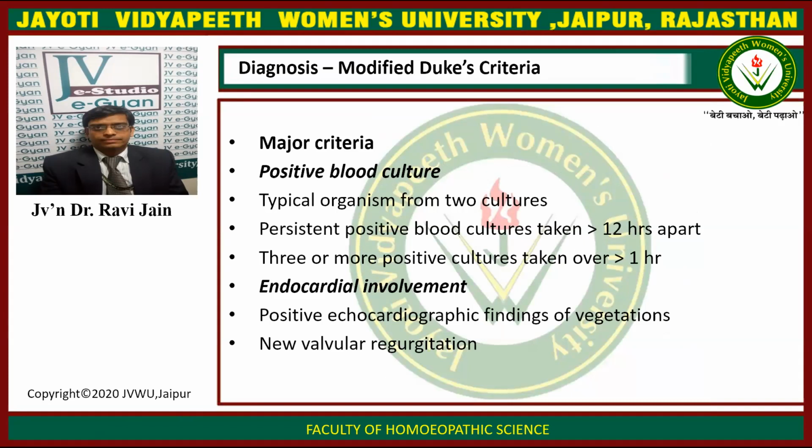We have a major criteria and a minor criteria. In the major criteria, we have positive blood cultures for the typical organism from two cultures. There is persistent positive blood culture taken more than 12 hours apart. So two blood cultures taken 12 hours apart, there has to be persistent positive blood culture. Three or more positive cultures taken over greater than 1 hour. There is endocardial involvement with a positive echocardiographic finding or vegetation with a new valvular regurgitation.